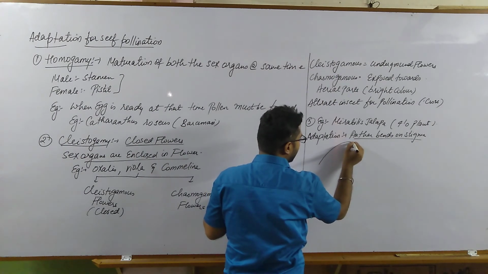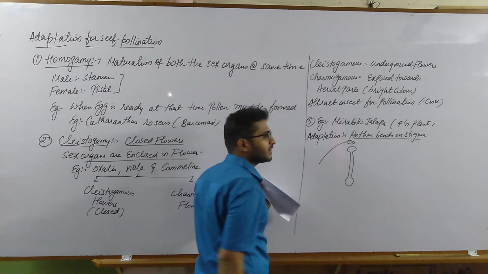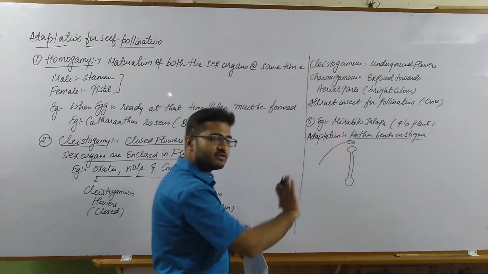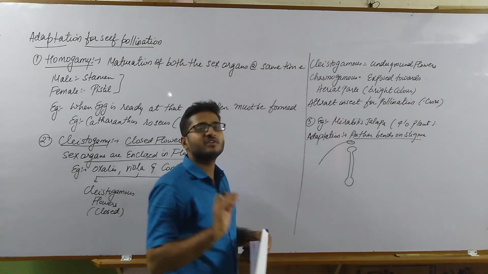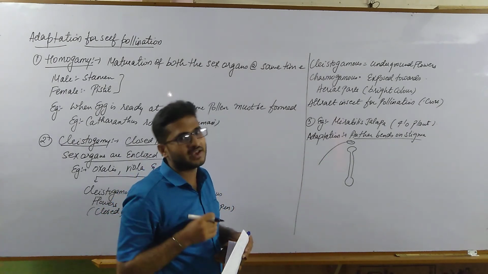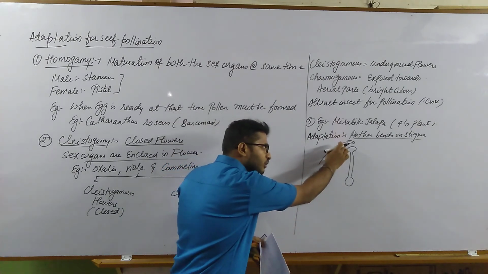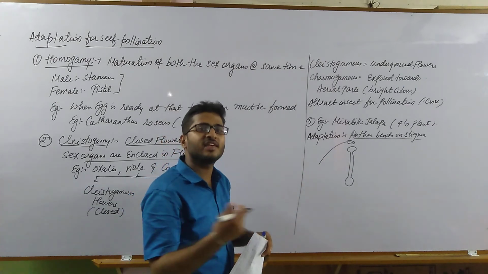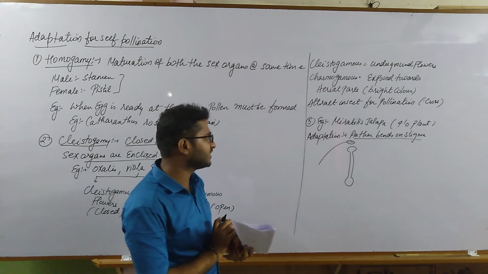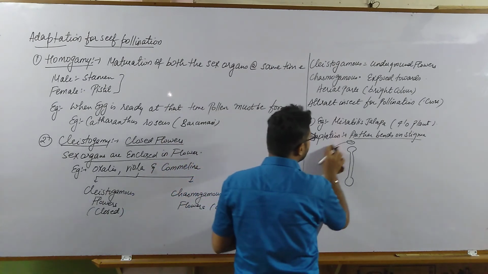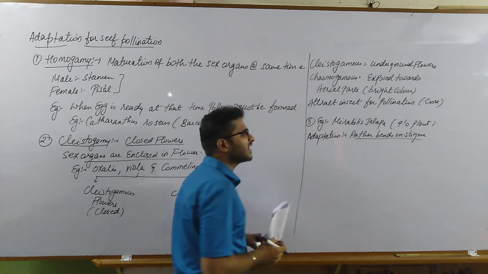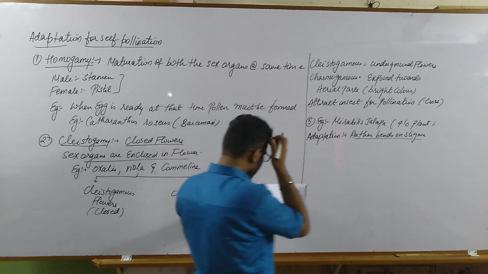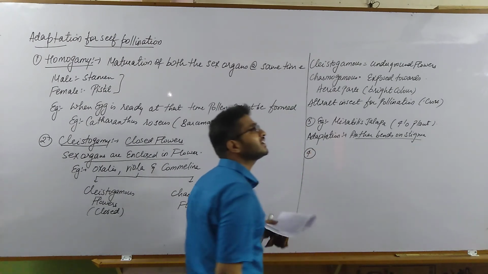Say this is the stigma, style as well as ovary, and the anther bends on the stigma. This is the normal typical bilobed anther, and it bends towards the stigmatic surface. So there is no other option for this anther, nor is there an option for the stigma to receive pollen from any other flower. The pollen of this anther will definitely fall on this stigma, which acts as a receptive surface, and then they will facilitate self-pollination. So this is the third adaptation for self-pollination, seen in Mirabilis jalapa, the 4 o'clock plant, where the anther bends towards the stigma.